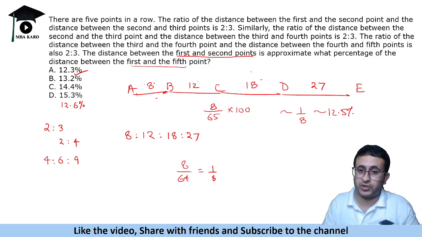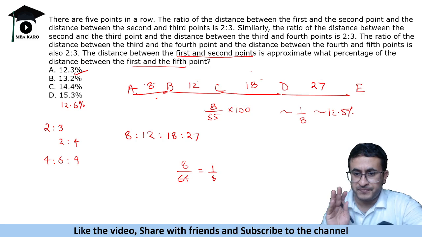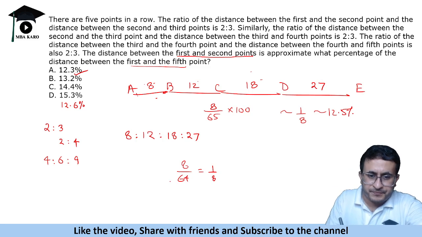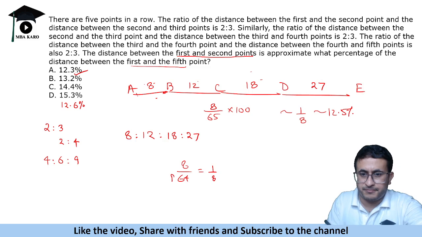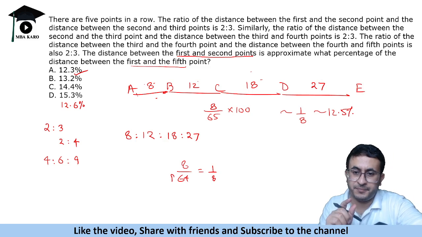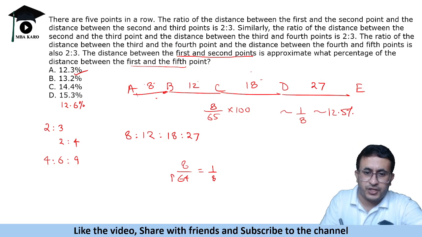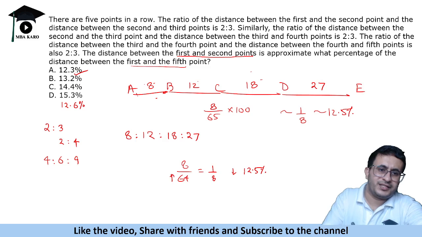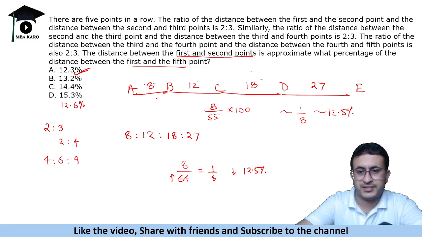आप कहोगे दो बहुत close option है 12.3 and 12.6. Now again we can use common sense. 8 by 64 is 1 by 8. Now if you increase the denominator, ठीक है, ये आपको पता होगा fraction में अगर denominator बढ़ाते हैं तो value decreases. So if you increase the denominator, the overall value will decrease. So 12.5 से थोड़ा सा less होना चाहिए, then you would choose 12.3 as the answer.